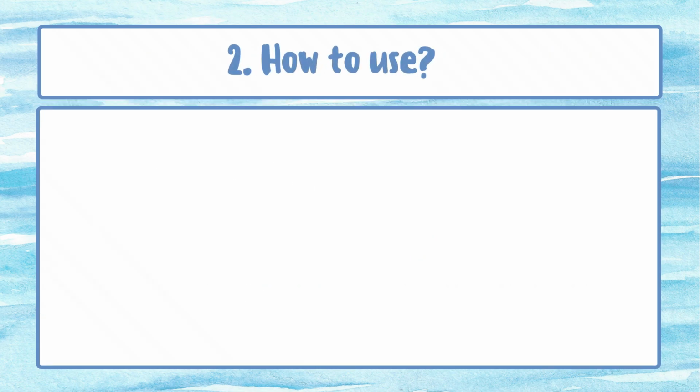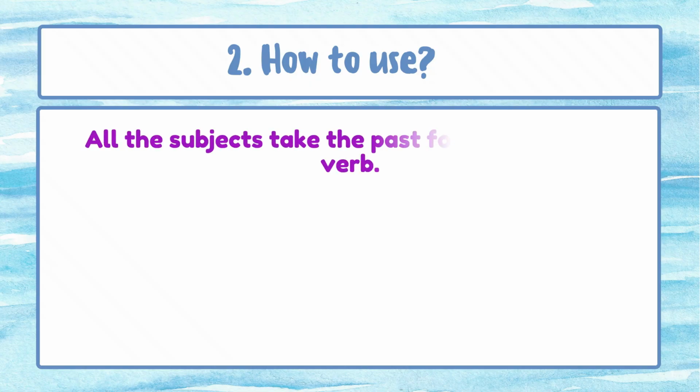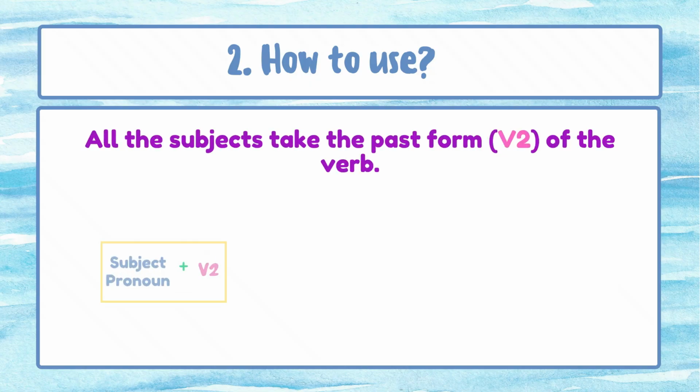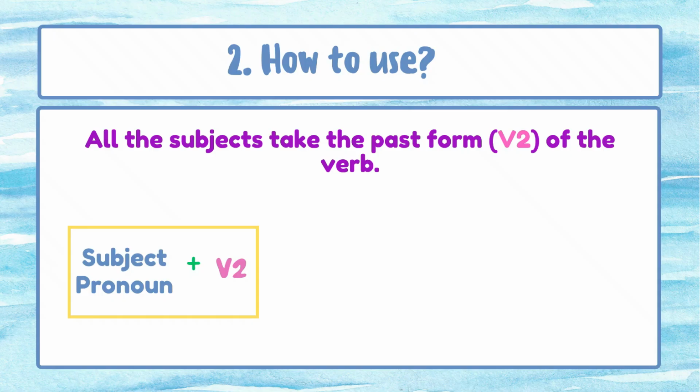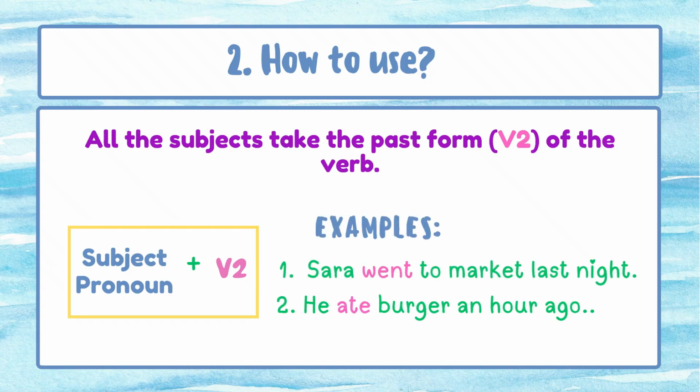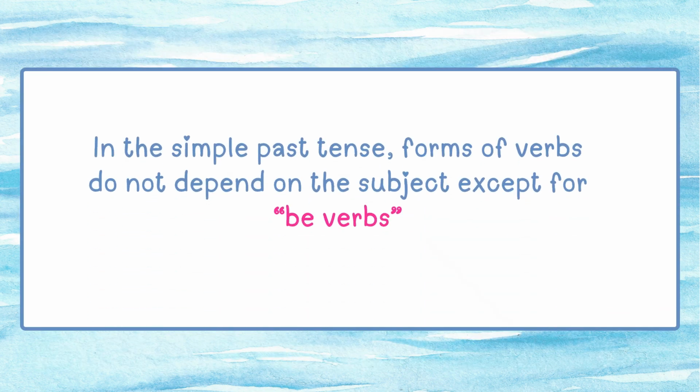How to use past simple tense? All the subjects take the past form of the verb. No matter whether the subject is singular or plural, we use the second form of the verb for all subjects. For example, she went to the market last night. He ate a burger an hour ago. In the past simple tense, forms of verbs do not depend on the subject except for be words. So let's go through be verbs.